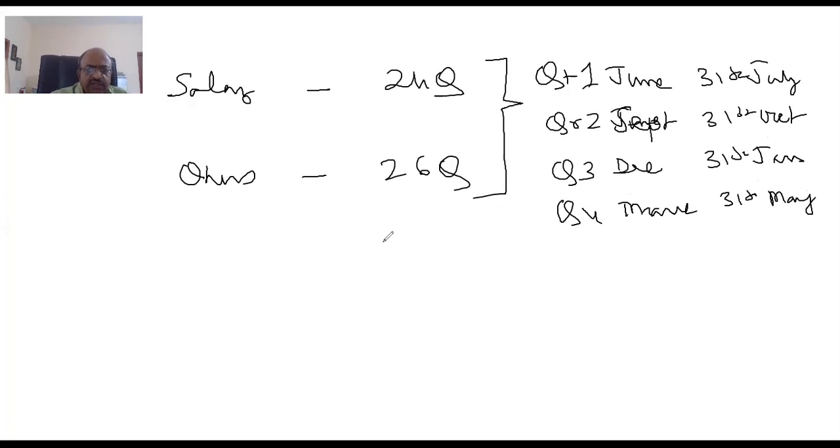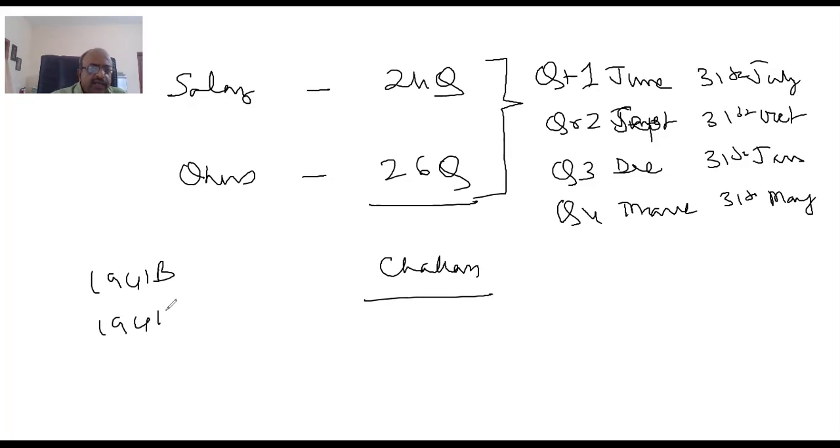In one or two sections, 24Q is not used, and it is challan based, especially the rent related ones, which we saw, 194IB and 194IA. These are primarily based on challans because they are one-time payments.